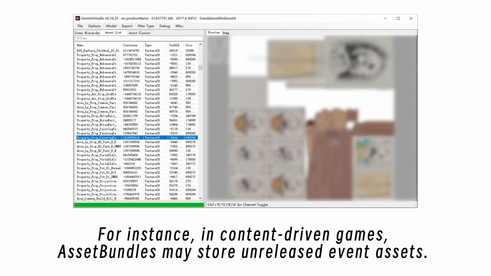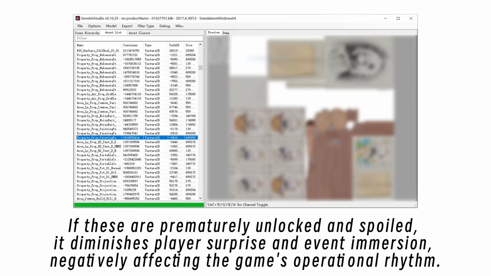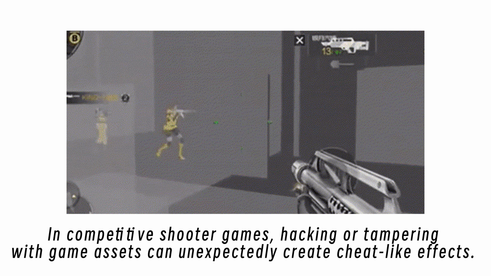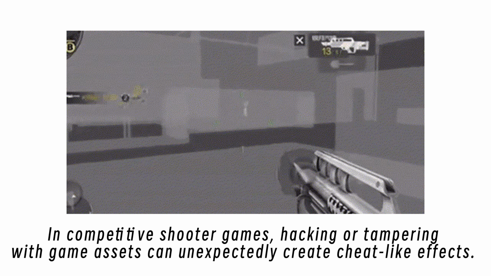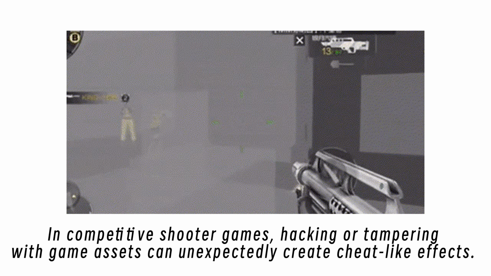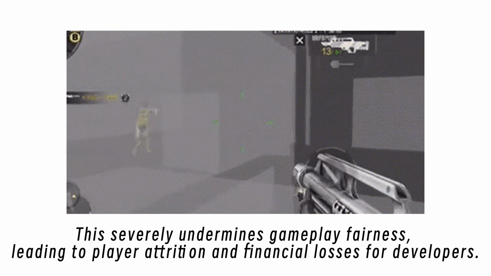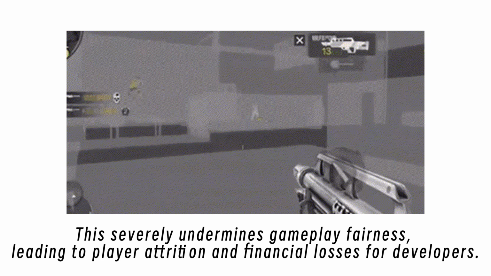For instance, in content-driven games, AssetBundles may store unreleased event assets. If these are prematurely unlocked and spoiled, it diminishes player surprise and event immersion, negatively affecting the game's operational rhythm. In competitive shooter games, hacking or tampering with game assets can unexpectedly create cheat-like effects. This severely undermines gameplay fairness, leading to player attrition and financial losses for developers.